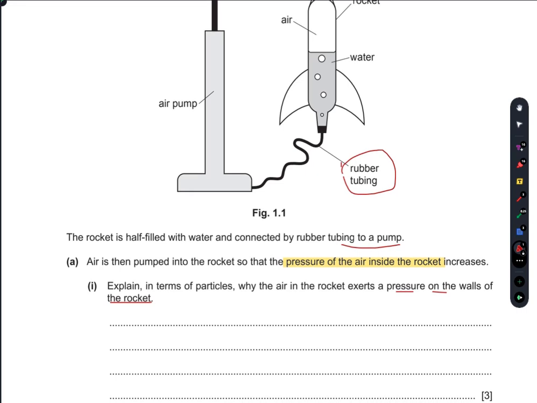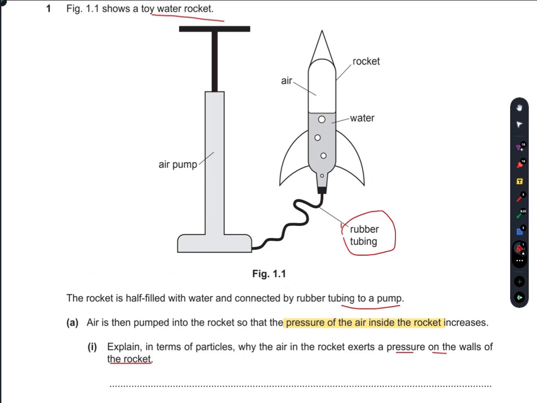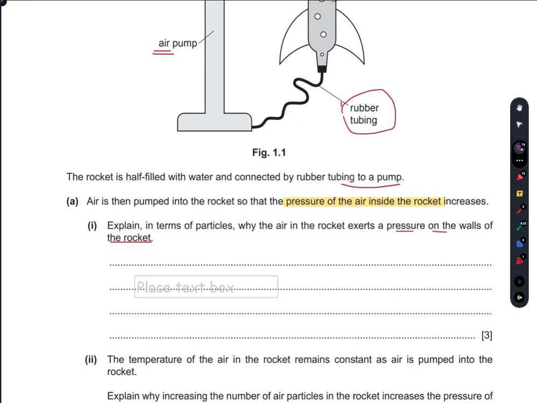The particles of the air collide with the walls of the container, so you can call this a container sometimes. So these particles, they move randomly, they collide with each other and with the walls as well, and therefore when they collide they exert a pressure on the walls of the rocket. So the simplest answer would be that the particles of the air collide with the walls of the container, therefore they exert a pressure. So I'm gonna write that here.